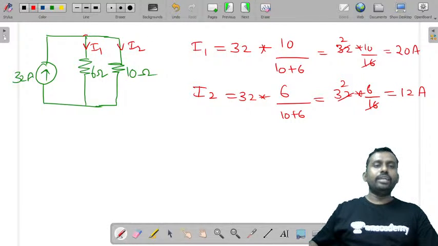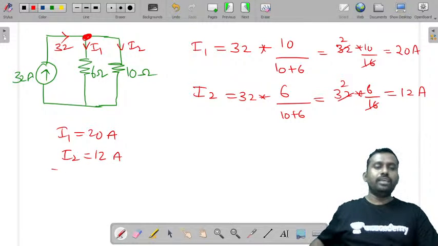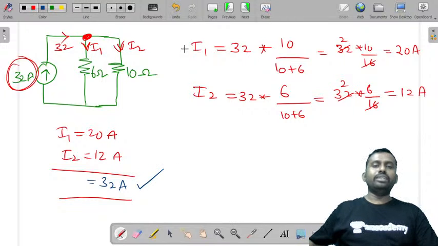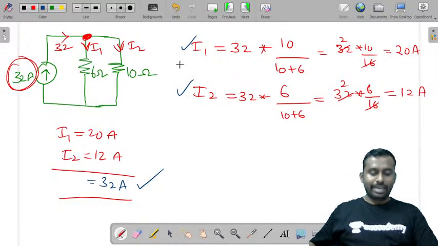Now according to KCL, you should also justify, if this is 32, what is I1? I1 is 20 amperes, I2 is 12 amperes. Because these are the leaving currents, if you add these two, you should get the current being supplied. If you add these two, it is 32 amperes. So whatever values we have got for I1 and I2 are correct.